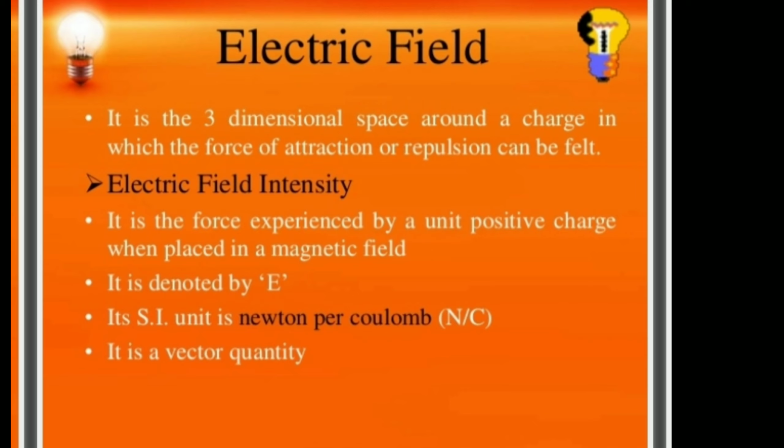So how much is the electric field? The basic thing defined here is the force experienced by a unit positive charge when placed in a field. It is denoted by E, and the SI unit is Newton per Coulomb. It is a vector quantity. Electric field has a direction and magnitude also.